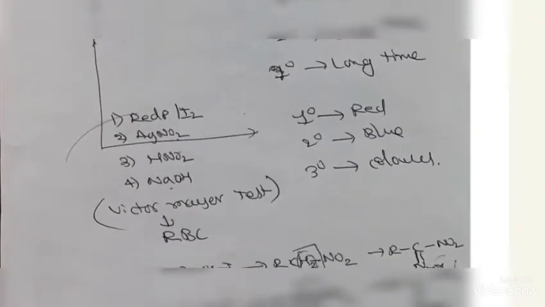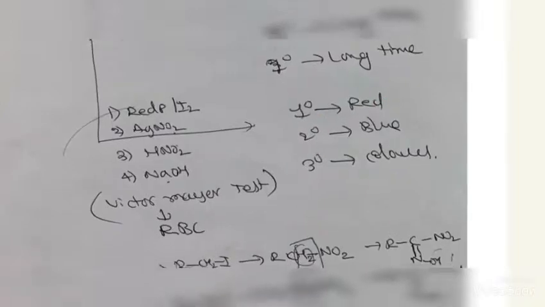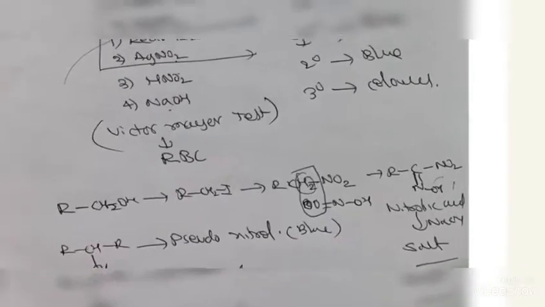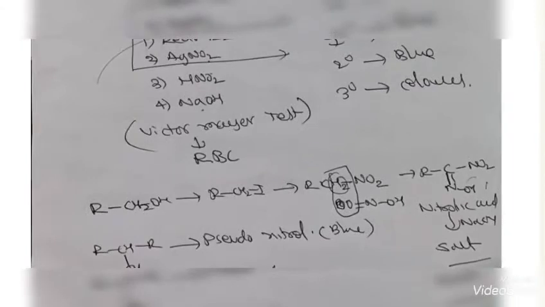In the same way, the Victor Meyer test is also given. It gives red, blue, and colorless solutions with alcohols; we also call it the RBC test. Red phosphorus, iodine, AgNO2, HNO2, and NaOH are the reagents we use. Here primary alcohols give red color, because a nitrolic acid salt is formed. Secondary gives blue color. With tertiary, no reaction takes place, so it gives a colorless solution.